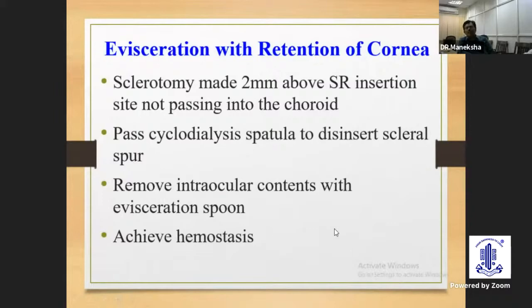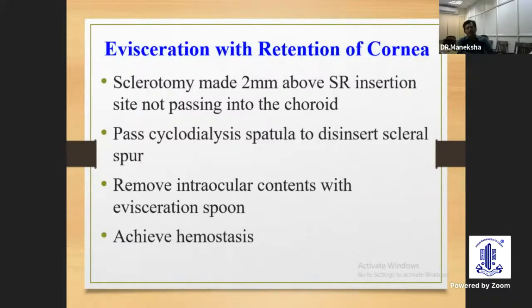So this will complete the evisceration procedure. And this is another technique, which most of us are not doing, with retention of the cornea. Whenever we plan for putting a large implant, we can retain the cornea. Here you have to make a sclerotomy 2 mm above the superior rectus incision site, and we should not pass into the choroid. Then we can pass the long cyclodialysis spatula between the choroid and sclera to disinsert the uveal tissue at the scleral spur level.